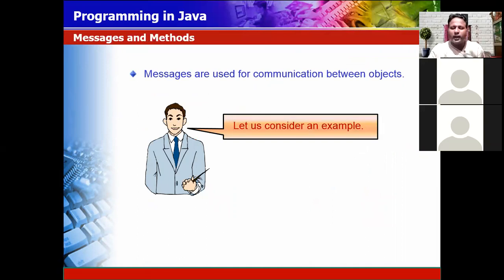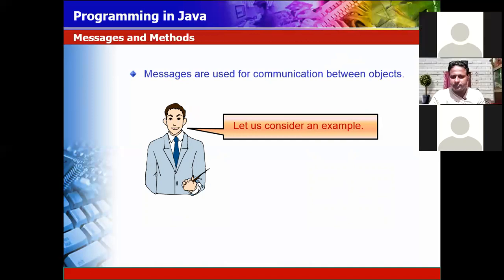If you want to communicate with another object, for example, your mobile phone rings and notifies you what is happening. So there is a message. When you are moving in traffic, it shows you the red signal and the green signal. From the red and green signal, we come to know when to move and when to stop. So it is the way of communication between two objects.